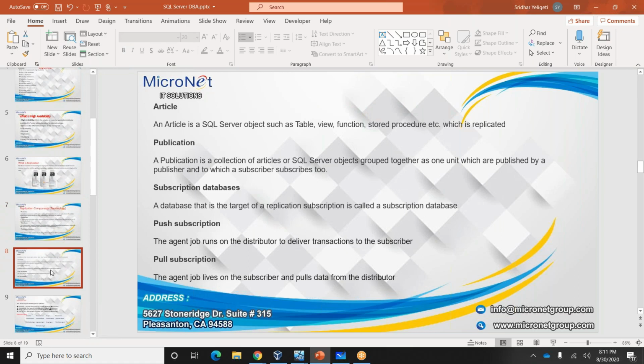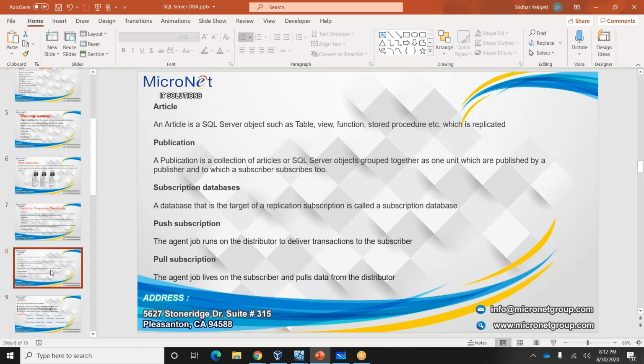Next, articles. In a database we have tables, stored procedures, views, and all these objects we can call articles. A single table that you want to keep in replication is called an article in replication terminology. A publication is a group of articles. Let's say in a database we have 100 tables.